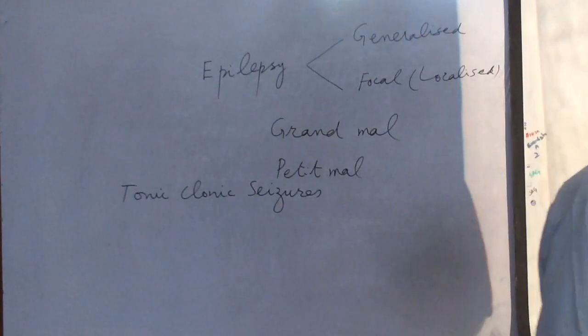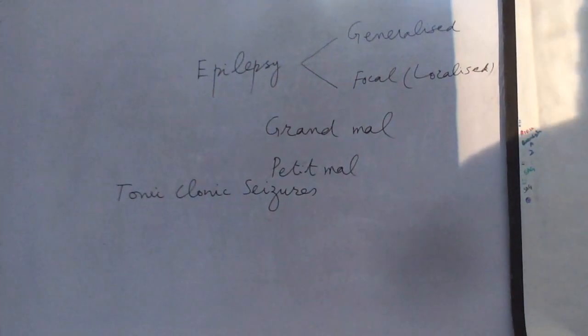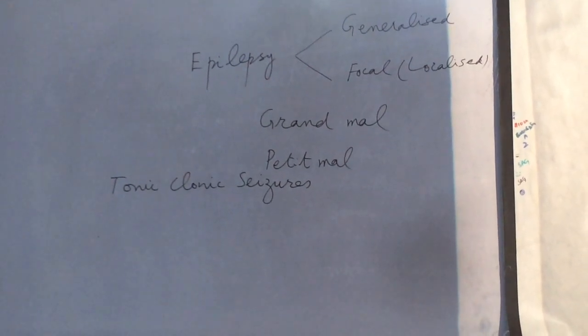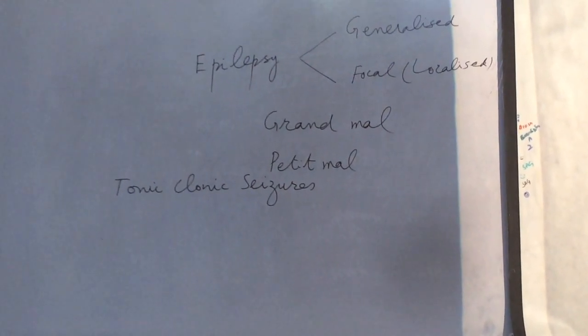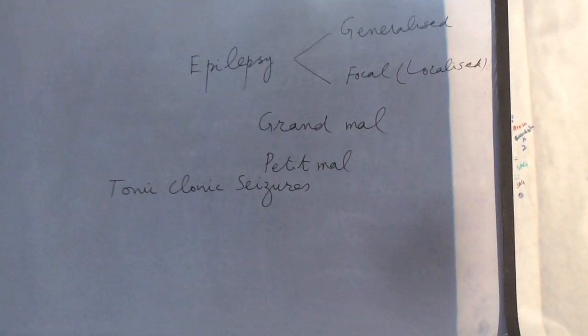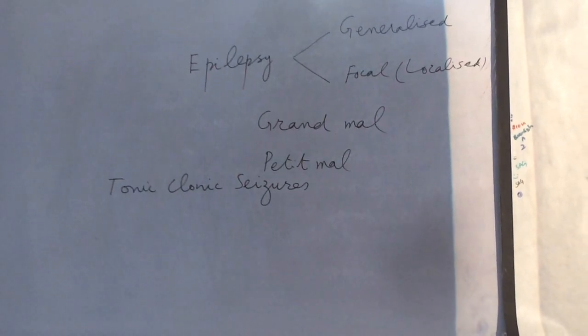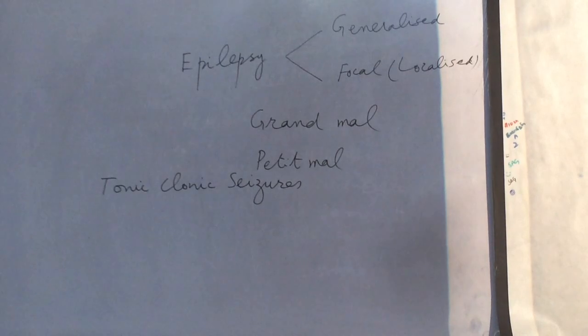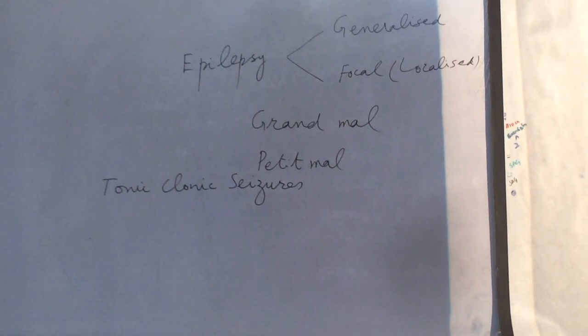Some of you might have seen cases of grand mal epilepsy or generalized tonic-clonic seizures. Now in this seizure or epileptic fit, what happens and what are the stages?